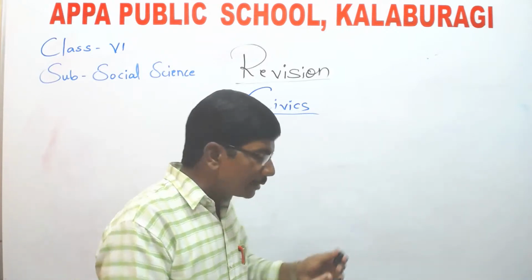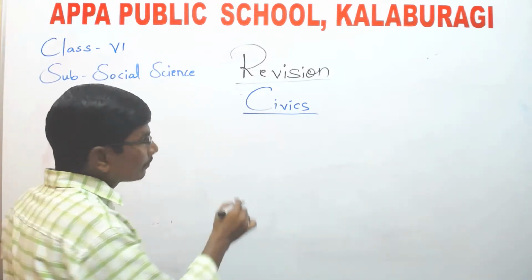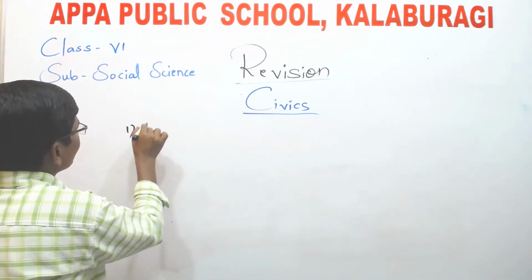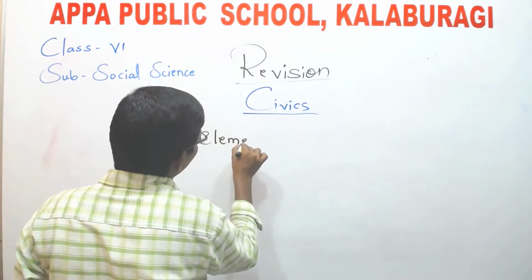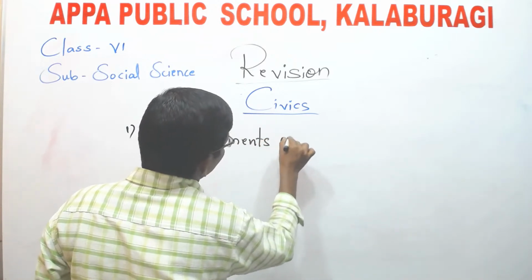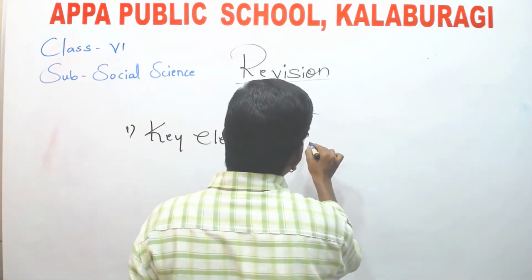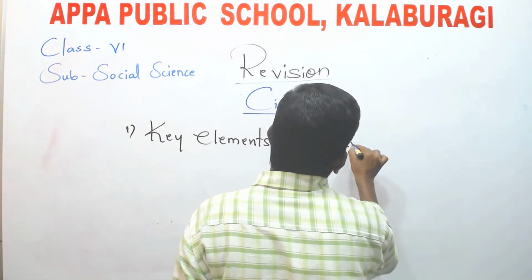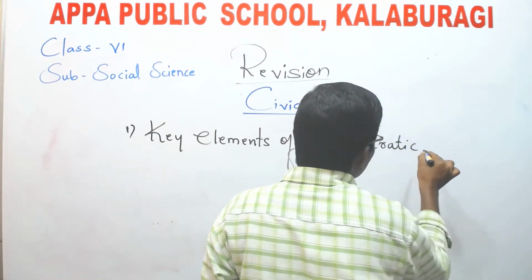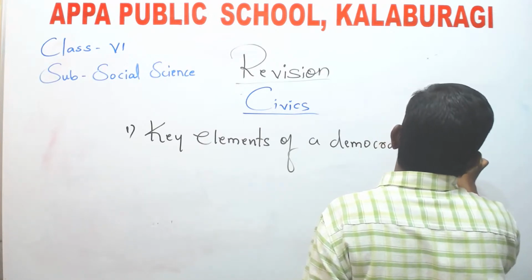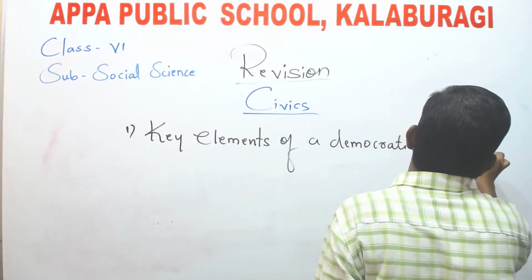Let me tell you. The first lesson is key elements of a democratic government.